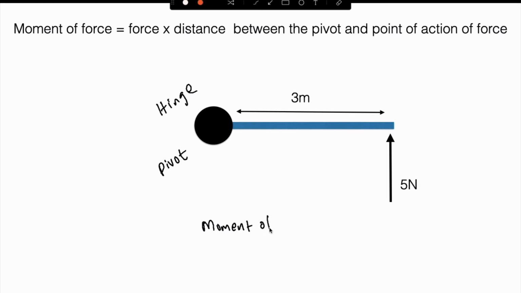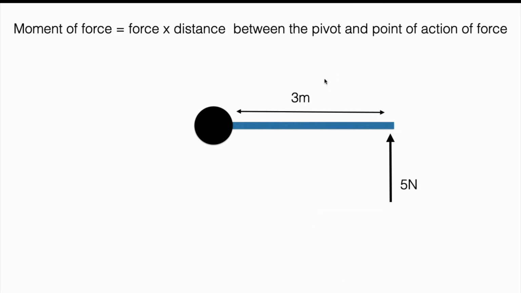So moment of force equal to distance 3 into force 5, which is equal to 15 Newton meter. Newton meter is the unit of moment of force or torque, because the unit of force is Newton and the unit of distance is meter. The answer is 15 Newton meter.